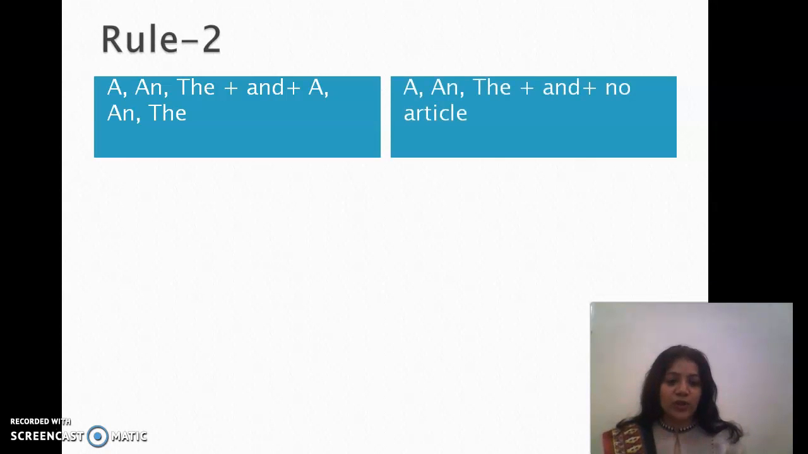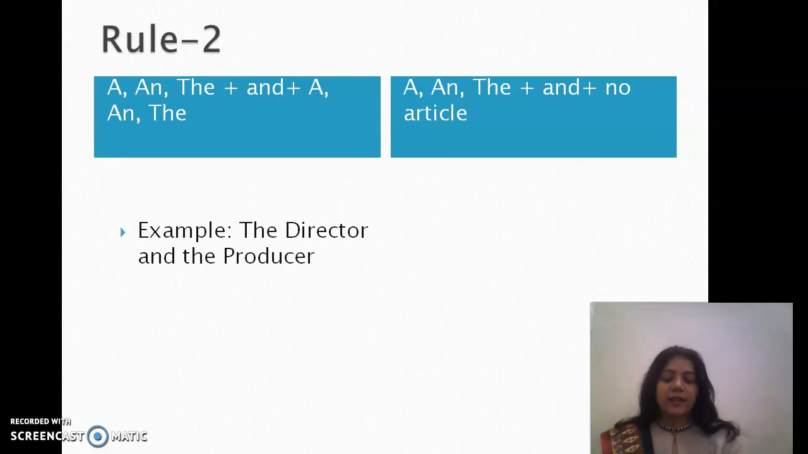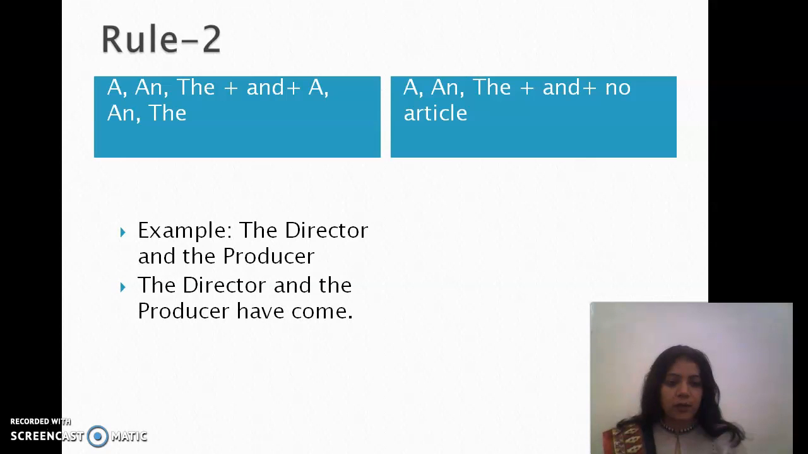It is actually about the usage of articles. See, if the connector and is followed by a subject which is joined with any of the articles a and the, and the same thing happens after and also. For example, the director and the producer. Here we see that there is an article before director and before producer as well. So we'll be using a plural verb. Why? Because director and producer both are referring to different persons. The director and the producer have come.